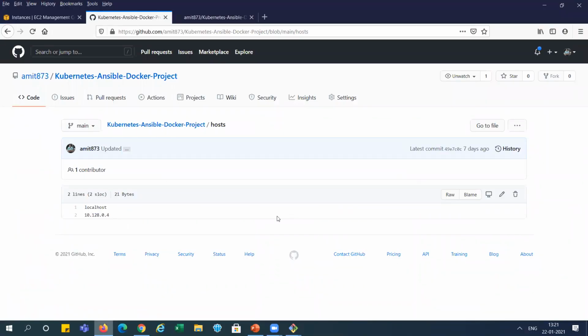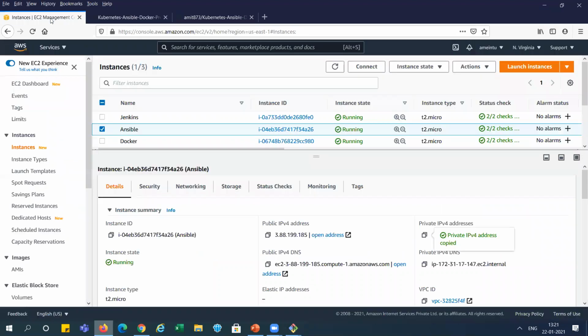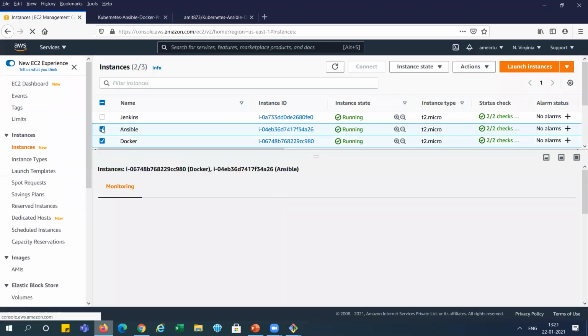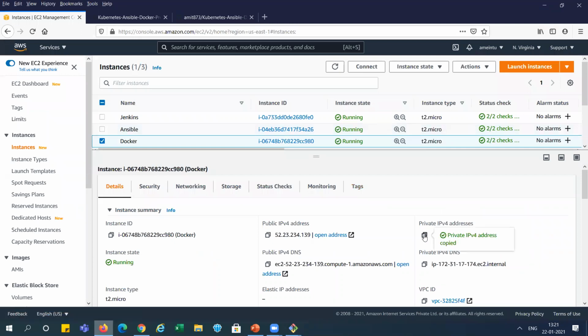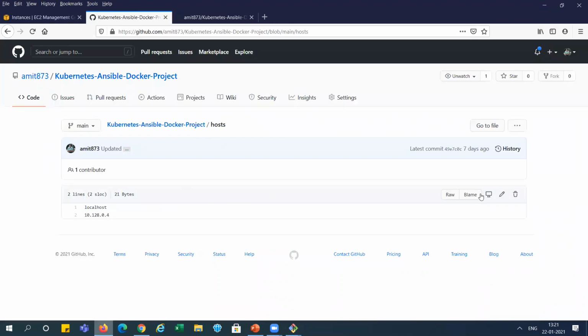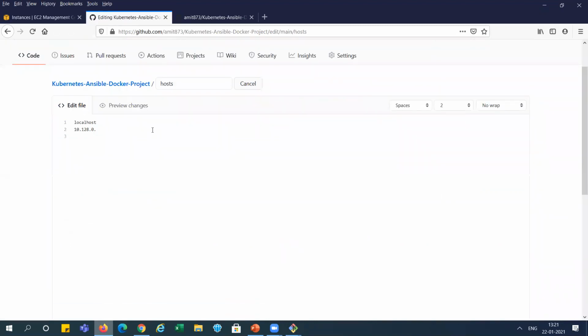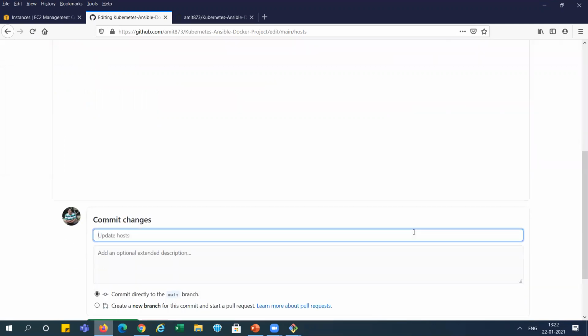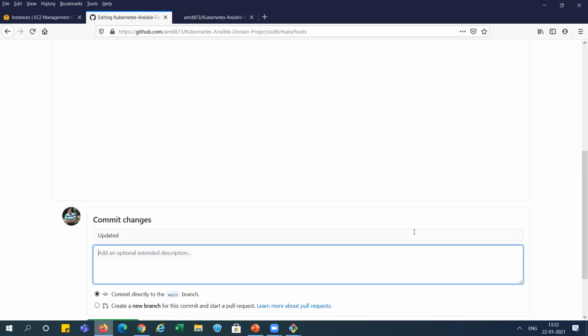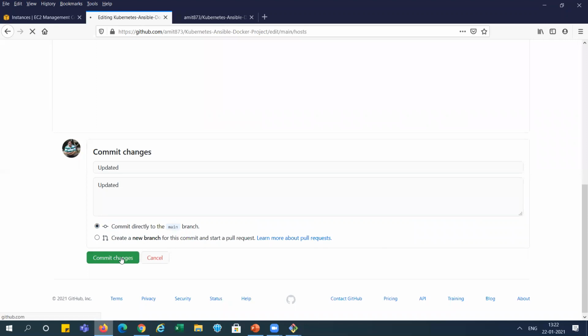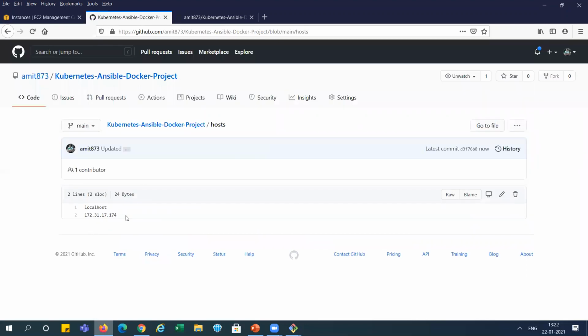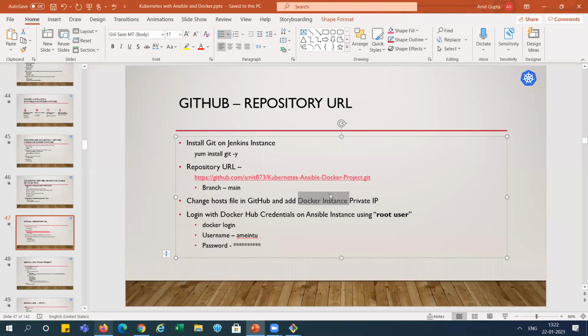So we will go to that instance here, and the Docker instance is there. We will copy this private IP and we need to edit it. This is it, I've edited, right? So I am saving this one. This is updated, right? We have done this thing also, right?